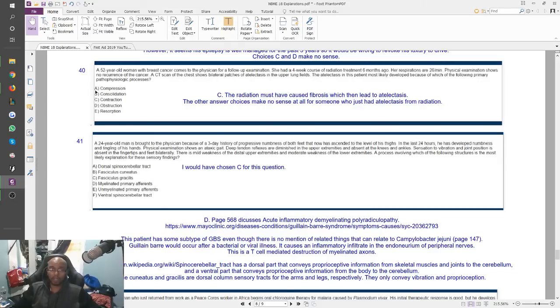So A is wrong. Consolidation will be like a pneumonia thing. That's wrong. So you knock out B. Obstruction would also be something like inhaling something, swallowing something incorrectly into your trachea, blah, blah. This is not obstruction. And resorption just doesn't make any sense. What are you resorbing? So it must have been contraction. And you know when things fibrose, they kind of contract. That's what caused the atelectasis in this woman.